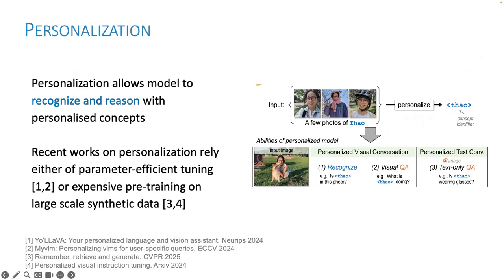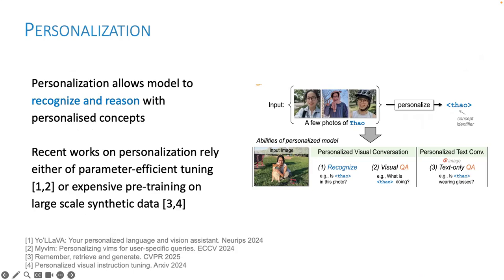With just a few reference photos, a model can be personalized and then asked to recognize the concept in new images and answer visual questions involving them, or even handle text-only queries. Recent works on personalization mostly fall into two categories: parameter-efficient fine-tuning, such as adapters or LoRAs, and expensive large-scale pre-training on synthetic datasets. While effective, both approaches come with significant downsides. Either they need retraining per user or the cost of generating synthetic data can be massive.